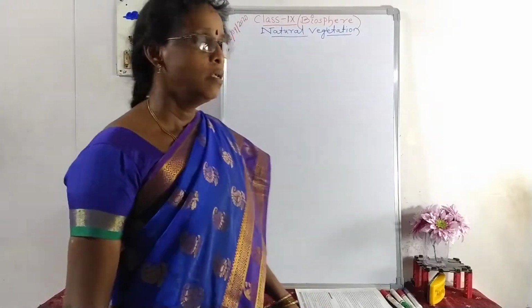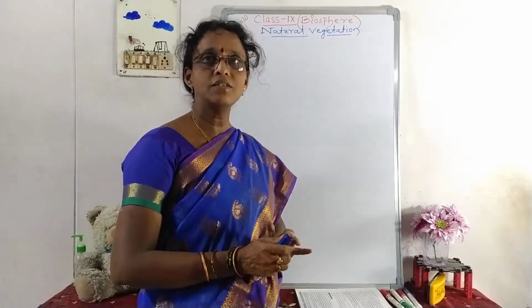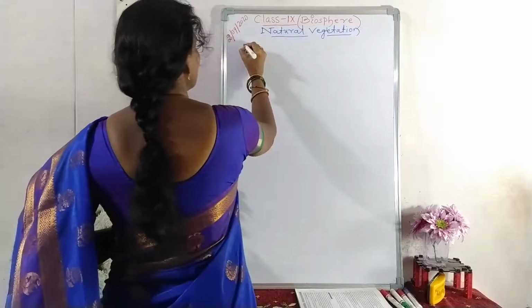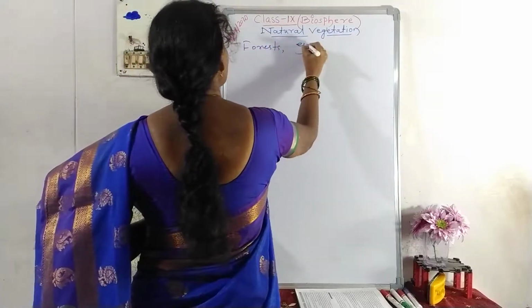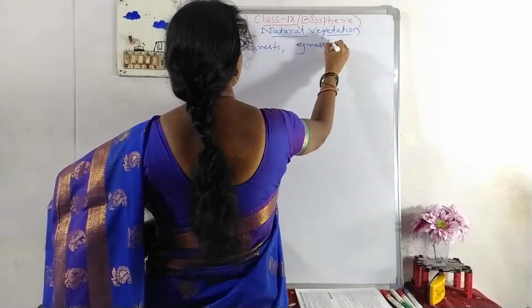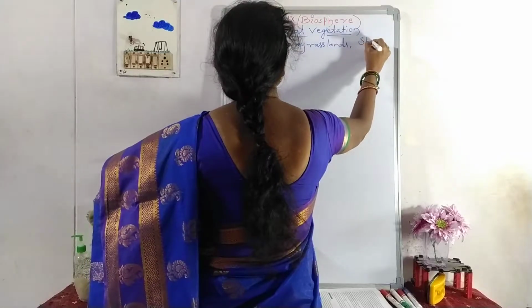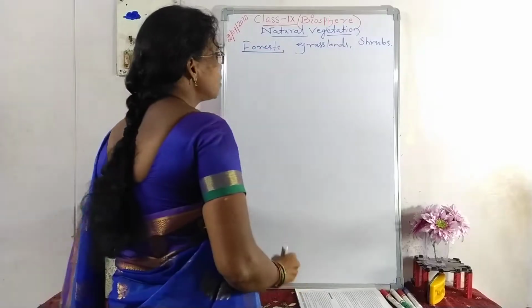Hello students, today's topic is natural vegetation. Natural vegetation is classified into three categories. Those are: the first one is forest, second one grasslands, third one shrubs. So let us start with forest.